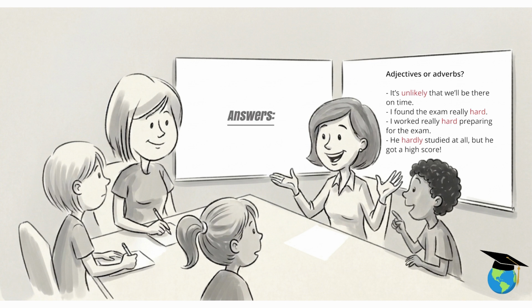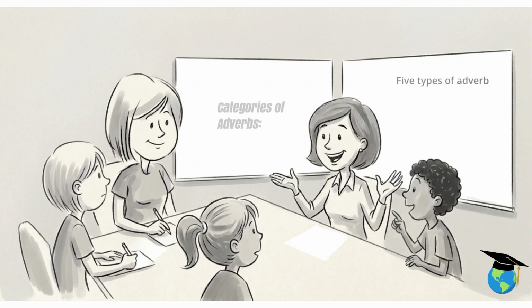Unlikely and hard are adjectives. Hard and hardly are adverbs. Did you get the right answers? If you want to understand word order rules in depth, you need to divide adverbs into 5 different categories.